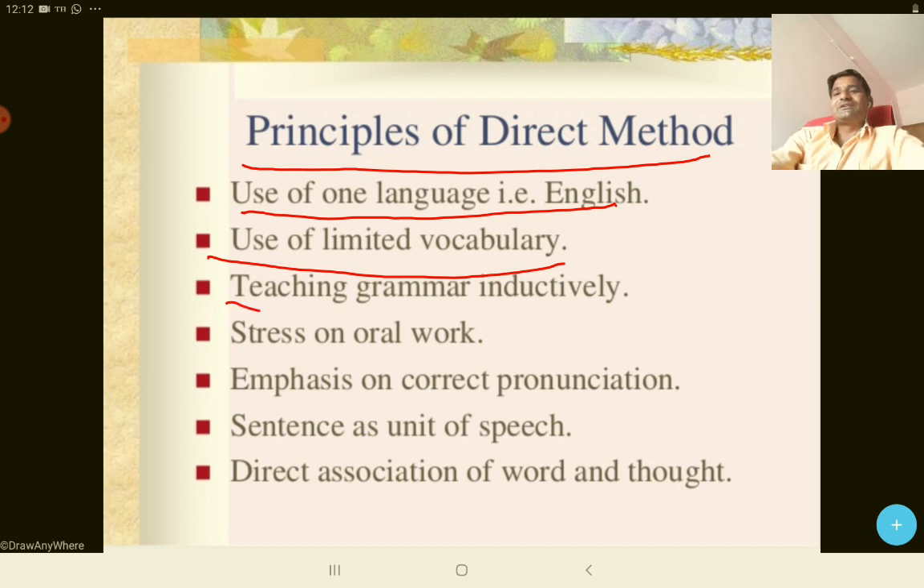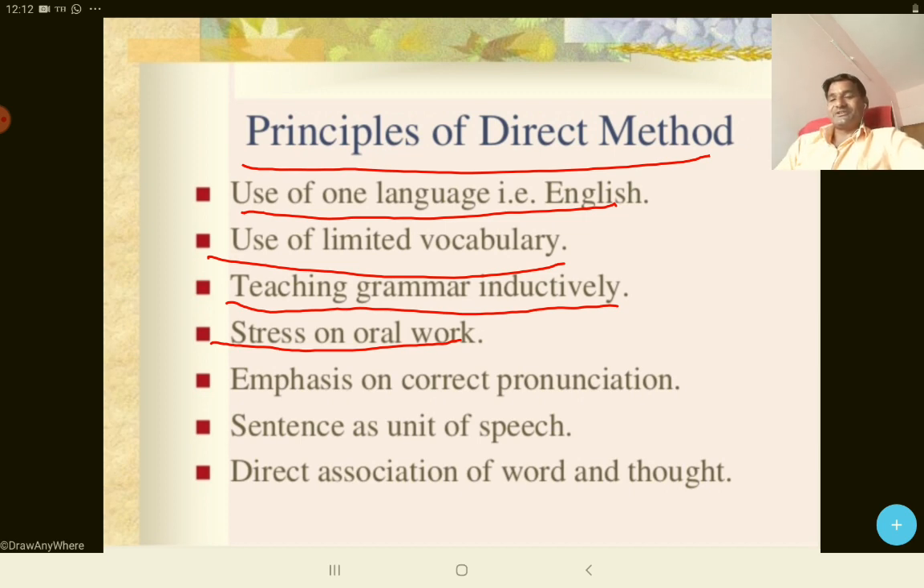Next is teaching grammar inductively. Friends, in the previous video we discussed that the grammar cum translation method is a deductive method, but here it is inverse, it is an inductive method. Means first we will solve some examples, thereafter we will form a rule. Next is stress on oral work. In the grammar cum translation method, we emphasize only reading and writing, but here we focus on student to student conversation, like group discussion